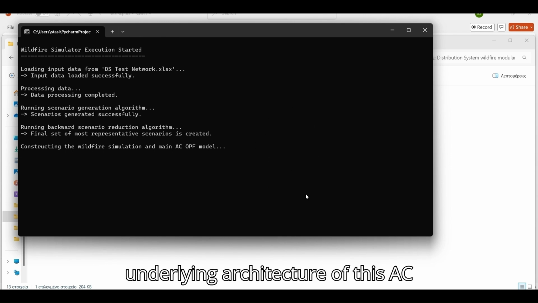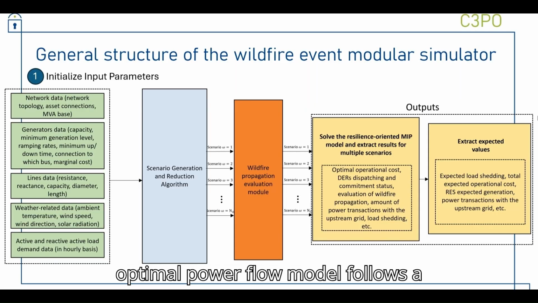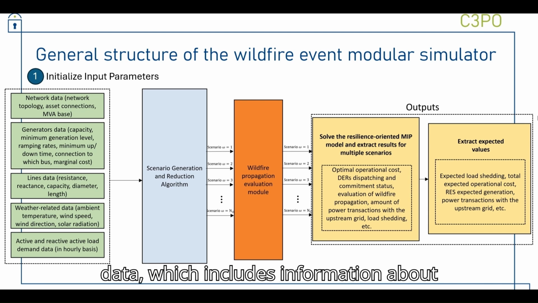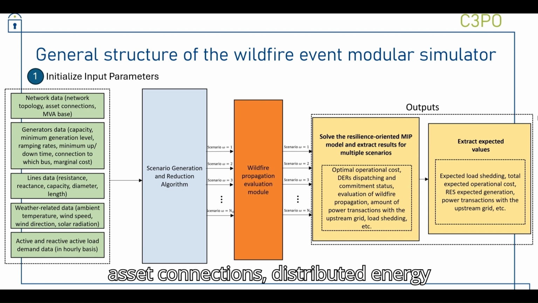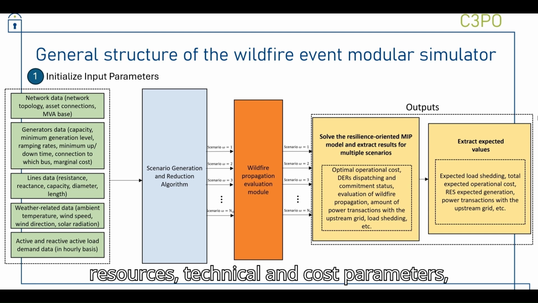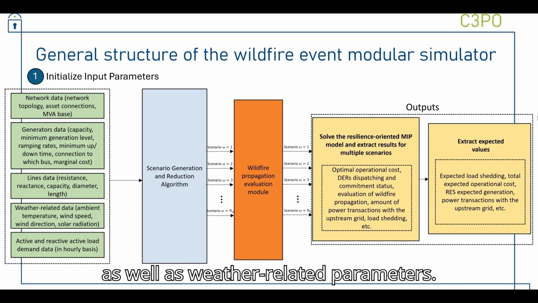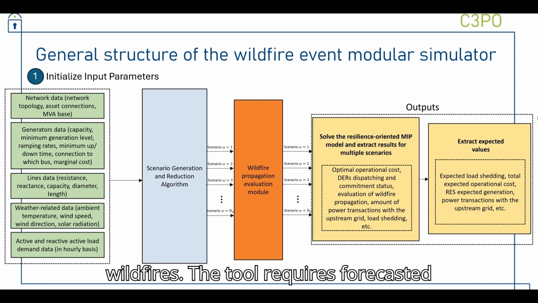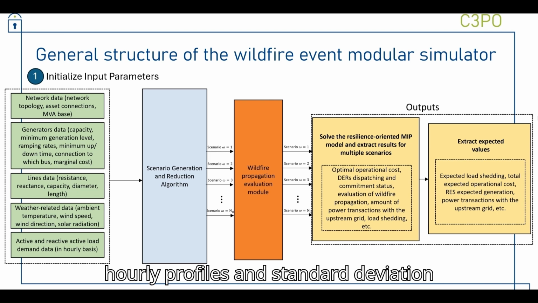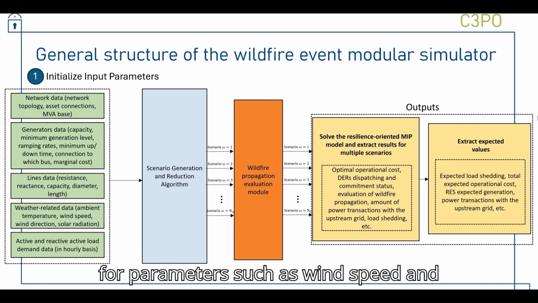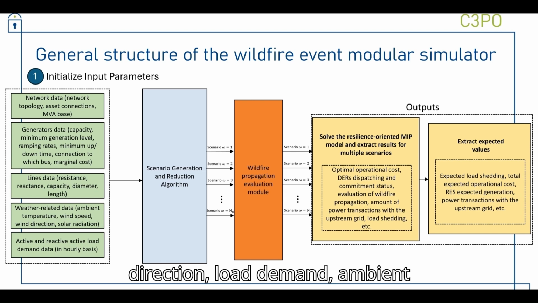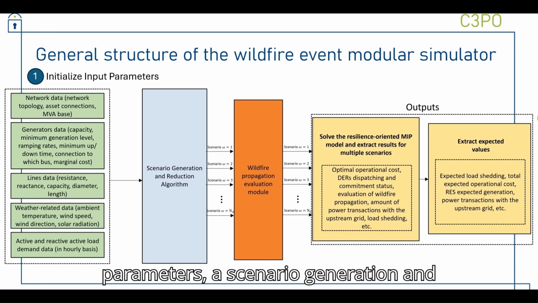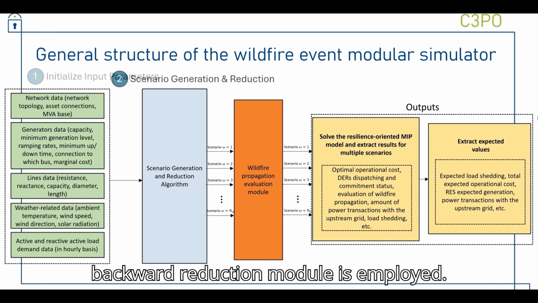The underlying architecture of this AC optimal power flow model follows a straightforward, sequential process. The first step involves gathering network data, which includes information about asset connections, distributed energy resources, technical and cost parameters, as well as weather-related parameters. These weather parameters are crucial for simulating the dynamic effects of wildfires. The tool requires forecasted hourly profiles and standard deviation for parameters such as wind speed and direction, load demand, ambient temperature, and solar radiation. Given the inherent uncertainty in weather parameters, a scenario generation and backward reduction module is employed.